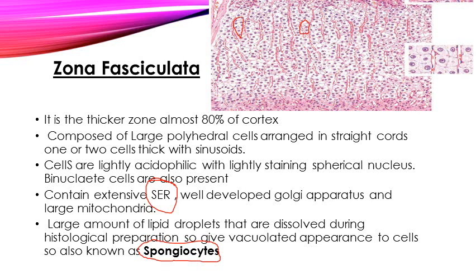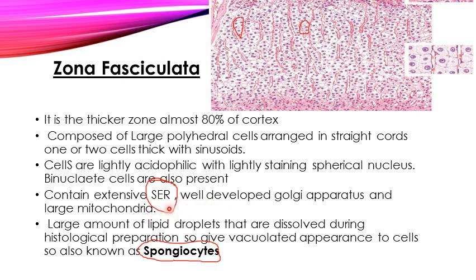Here I can show you an area which is showing a binucleated cell, and again here is a cell showing binucleated cells. So in certain areas you can see binucleated cells present in these cords of polyhedral cells in the zona fasciculata. These straight cords run parallel to each other, but they are arranged at right angles to the peripheral surface of the adrenal gland.